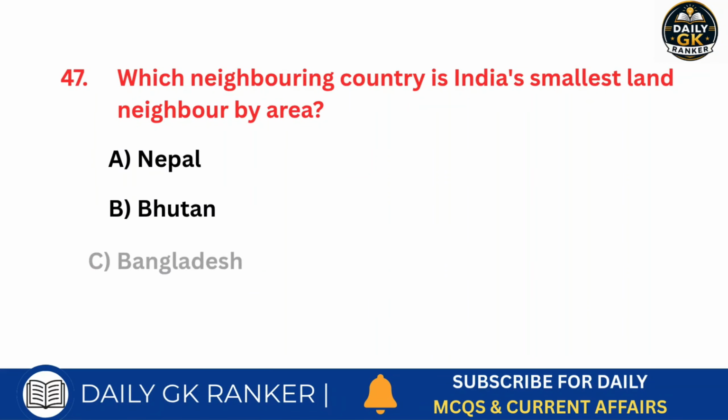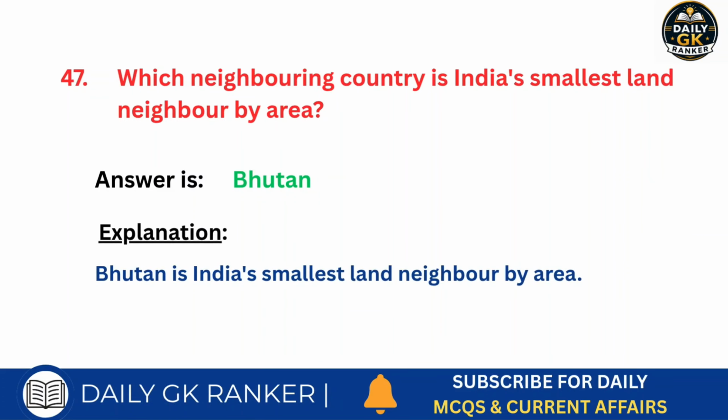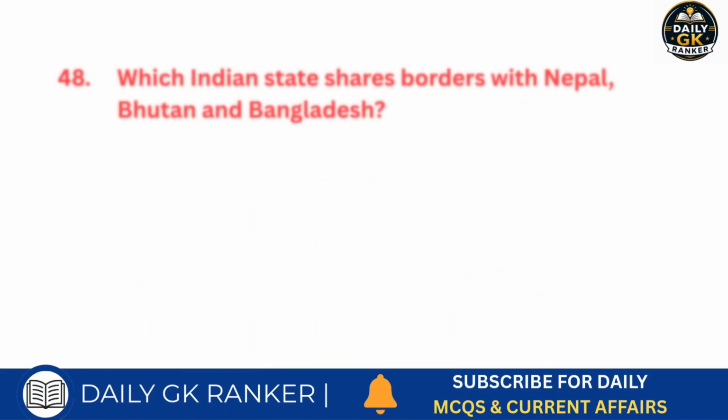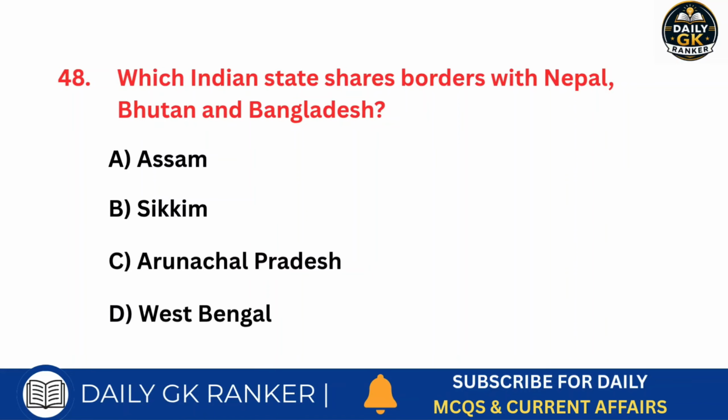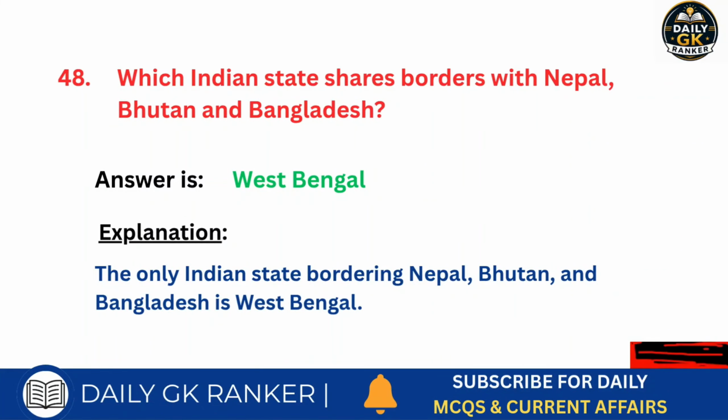Which neighboring country is India's smallest land neighbor by area? Answer is Bhutan. Which Indian state shares borders with Nepal, Bhutan and Bangladesh? Answer is West Bengal.